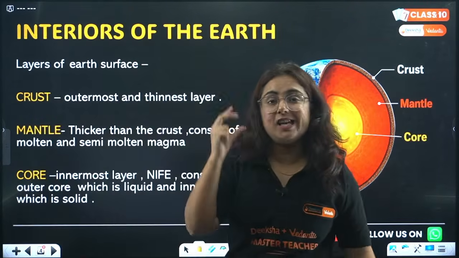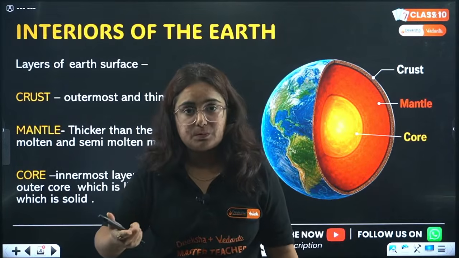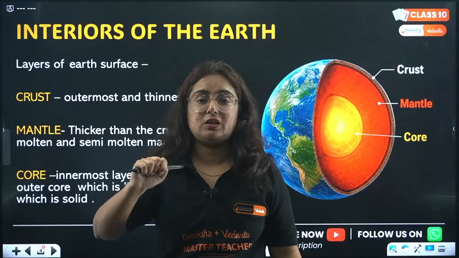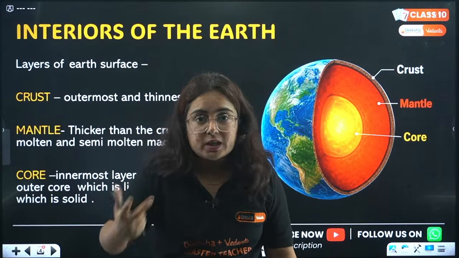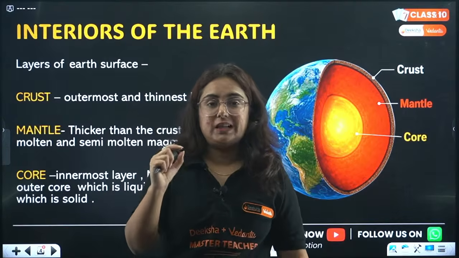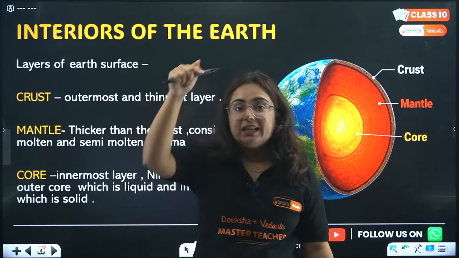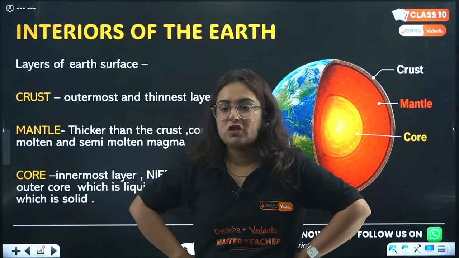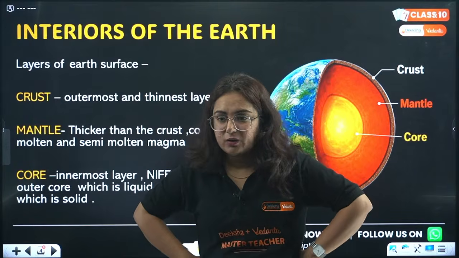Like, earth is the only planet which has life. But why? Because of its formation, because of its atmosphere, because of the water available. Along with that, the factors responsible for the layout of the earth, that is the context of this chapter. Okay, so are you ready for this?